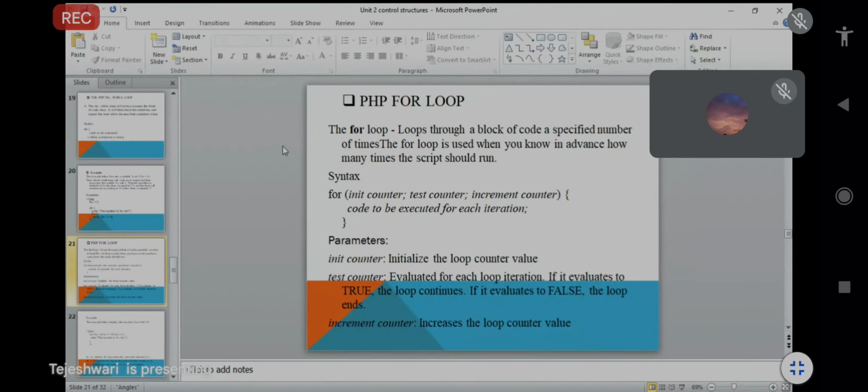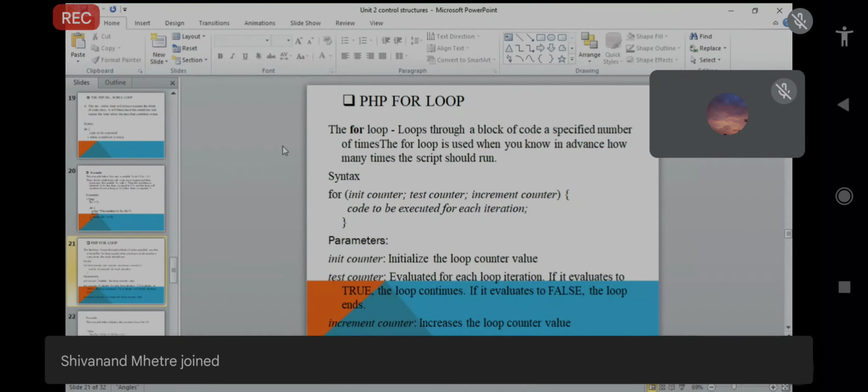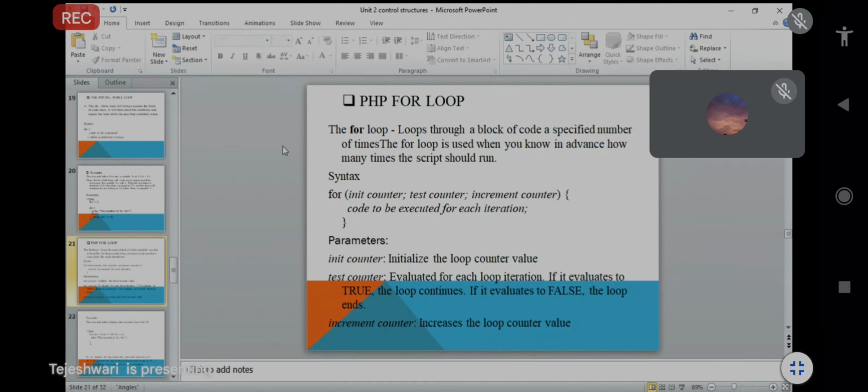So what is the syntax? First, for, in brackets, init counter, then semicolon, test counter, then semicolon, then increment counter, open brace, code to be executed for each iteration, then close brace. This is the syntax, and it is very important; we have to remember it.